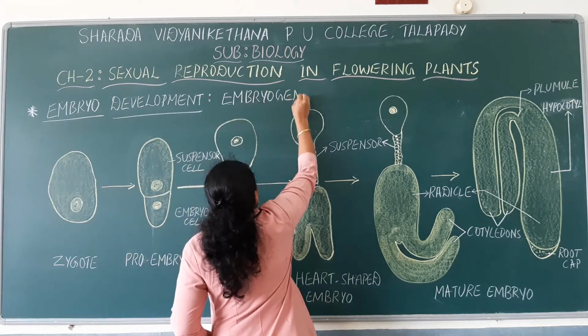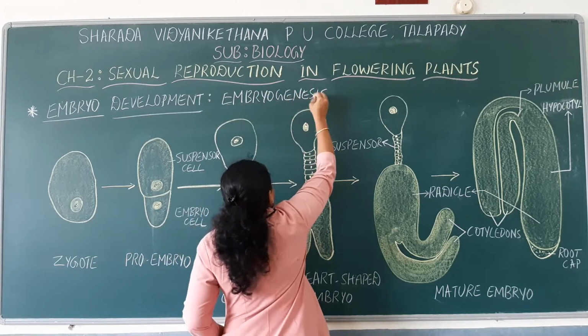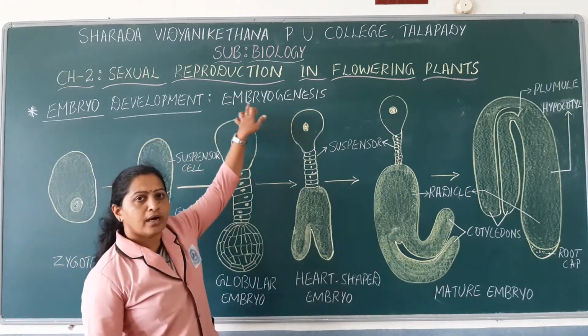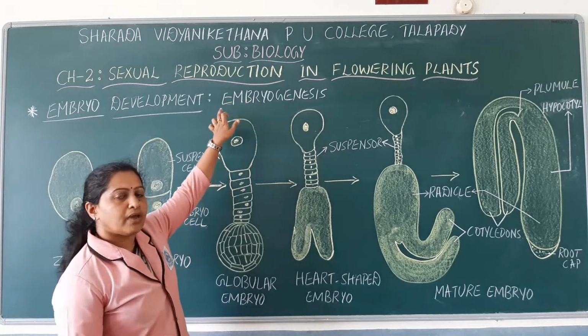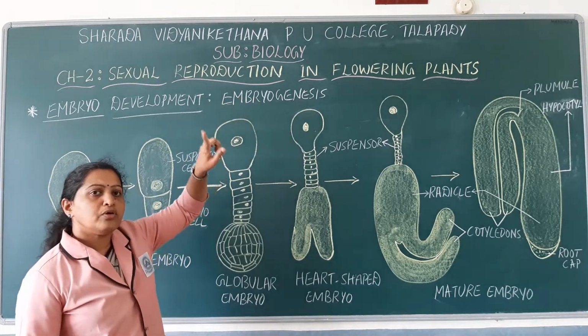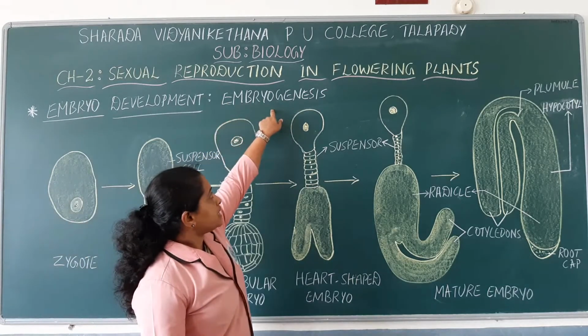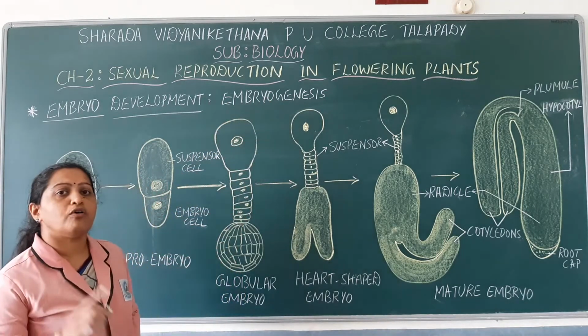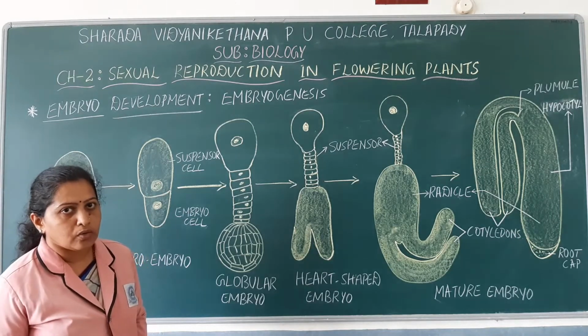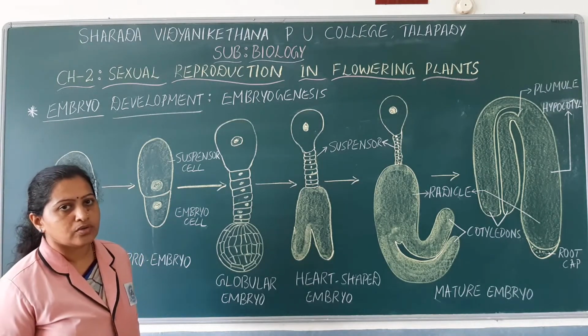You know the term? Genesis means formation, so embryogenesis is the formation of the embryo. What type of cell develops into the embryo? The zygote. So the process of formation of the embryo from a diploid zygote is known as embryogenesis.